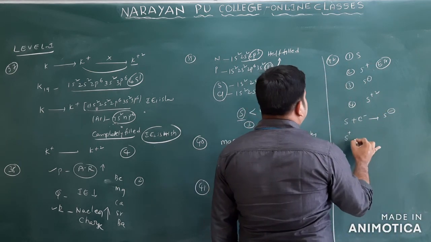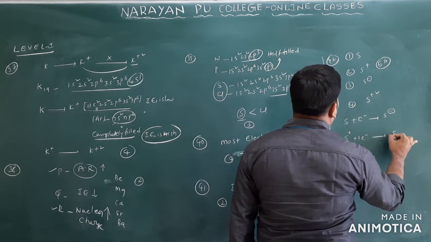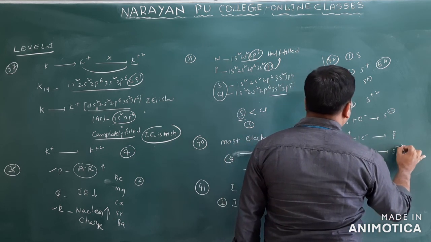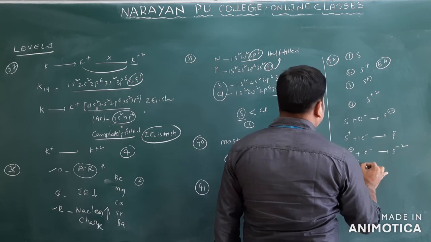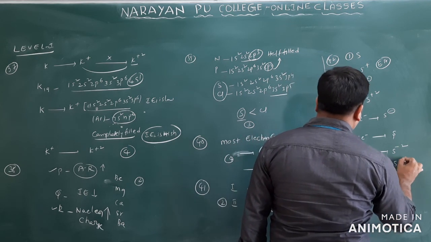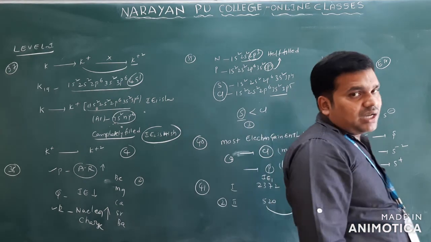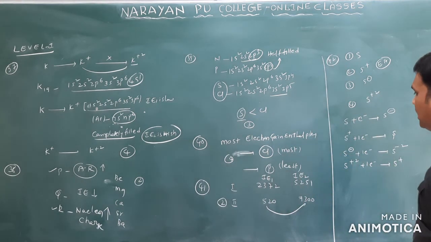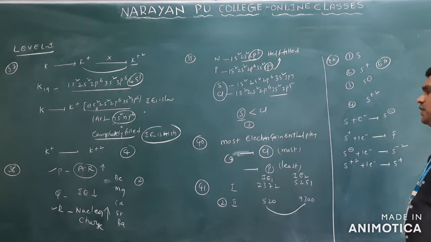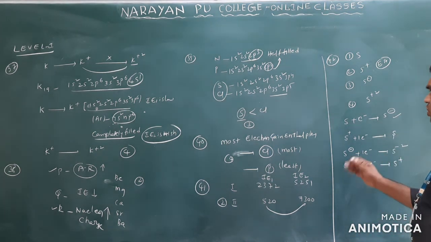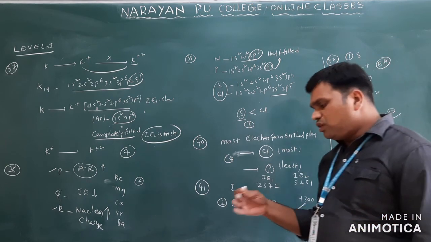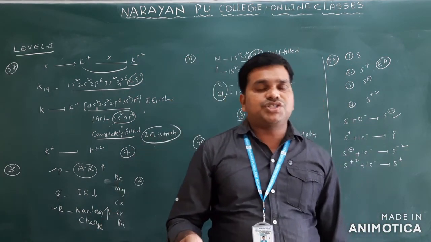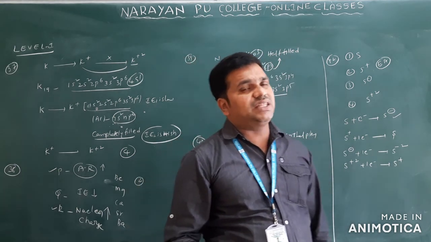If S plus gains one electron, it is converted into sulfur. S minus gaining one electron is converted into S minus 2. If you add one electron to S plus 2, you will get S plus. So they are asking which is the easiest process. Addition of an electron is called electron gain enthalpy, or electron affinity. It is the energy change accompanying the process in which an electron is added.